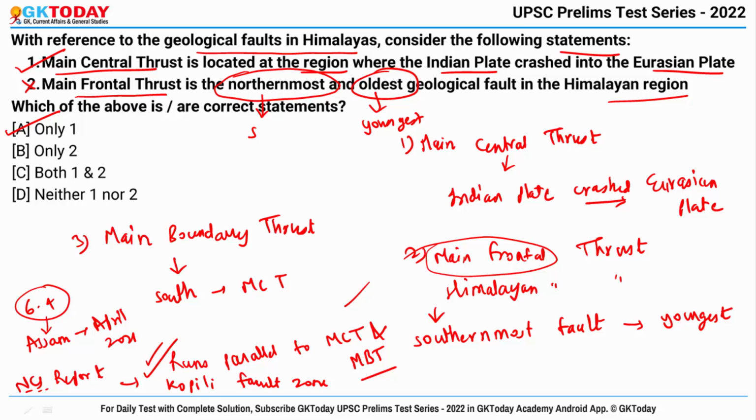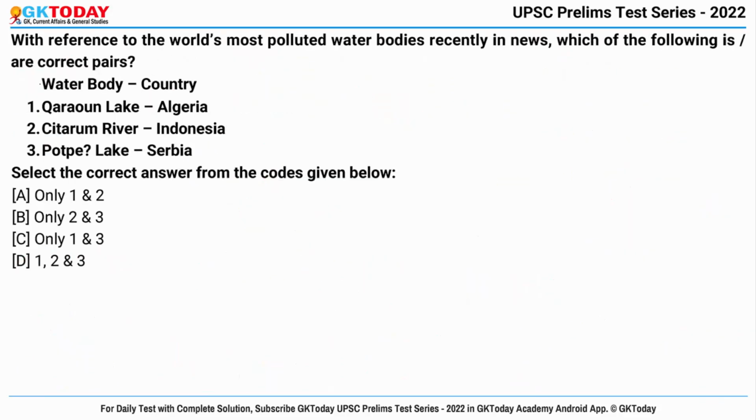Okay, you can understand the term fault as it is a type of fracture along which the blocks of crust on either side have moved relative to one another parallel to the fracture. So when an earthquake occurs, the rock on one side of the fault slips with respect to the other. So this is called a fault. I think it is clear now. Now let's move to the last question.